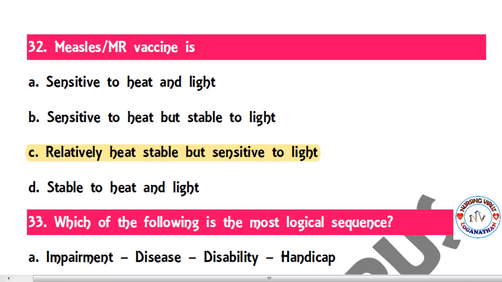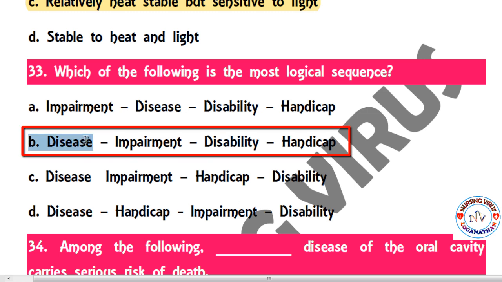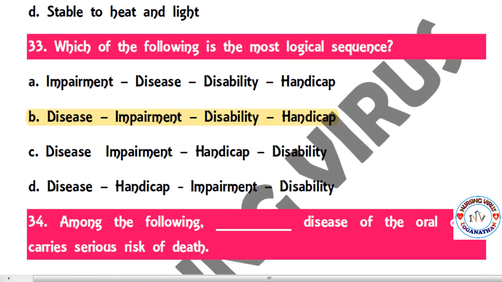So the 33, which of the following is the most logical sequence? So they have given impairment, disease, disability and handicap, and they were misplaced in different options. But the correct answer is first the disease happens, then impairment and disability, and finally the person reaches handicap. So this is the correct sequence.